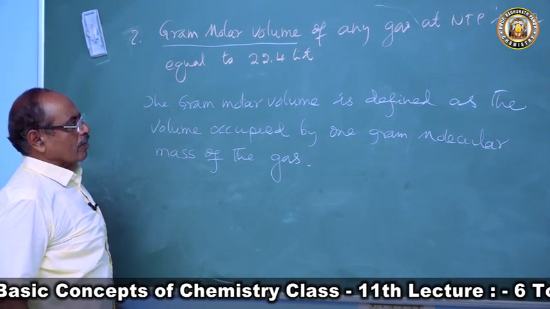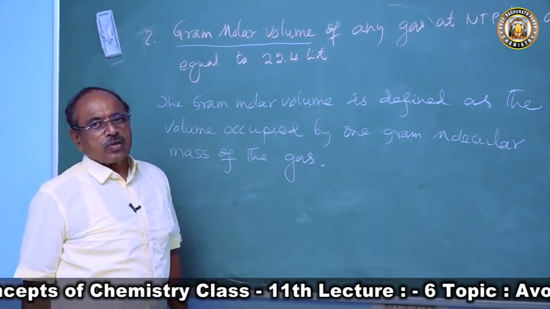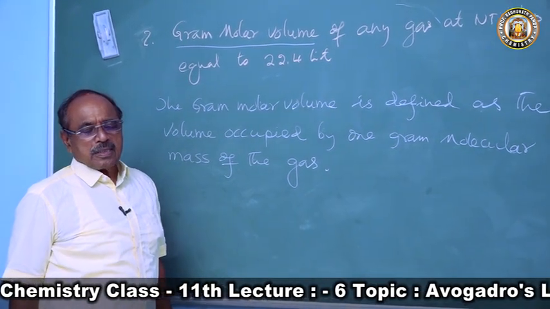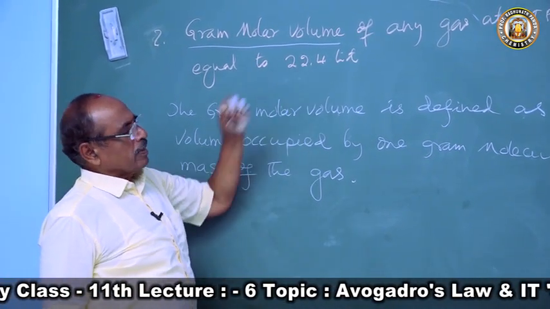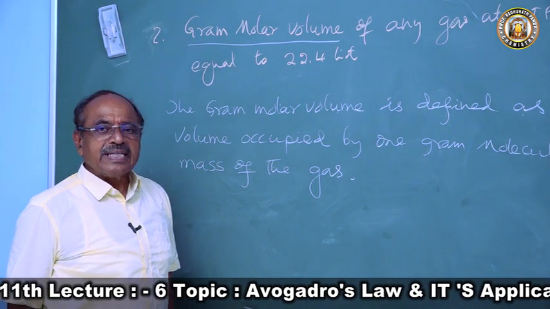That is called gram molar volume. So at NTP we will find out, and Avogadro found 22.4 liters.